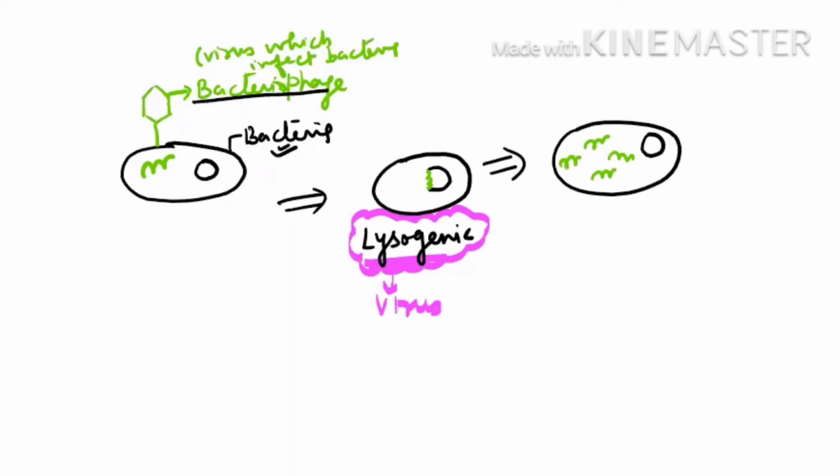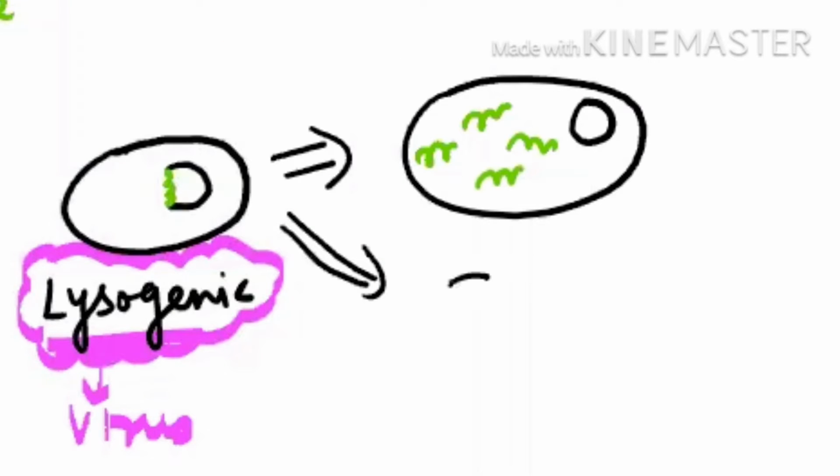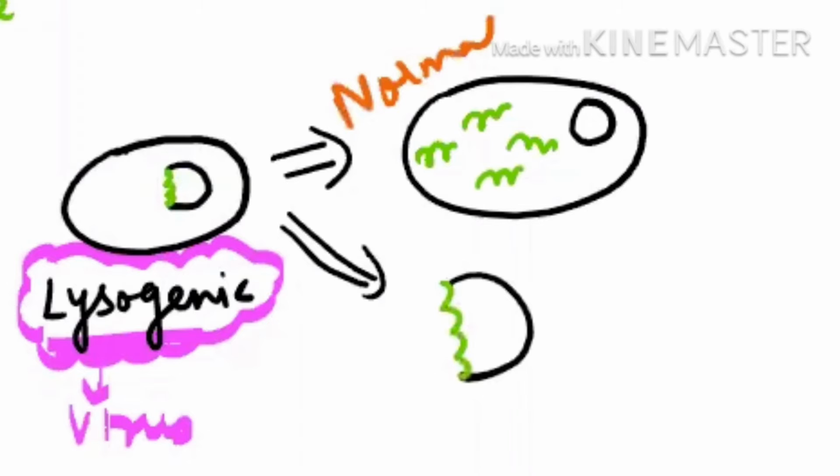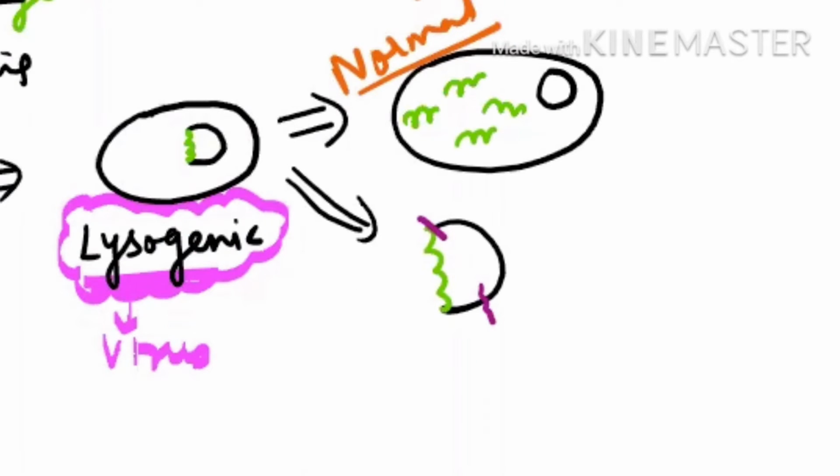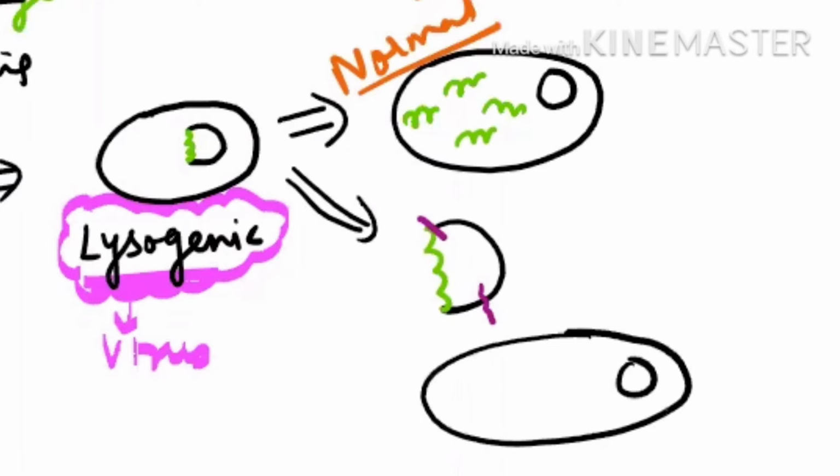But in case of transduction, see the board carefully. I am drawing this diagram outside. This was the normal condition which I have shown here. Normally, only the virus genetic material is separating. But in transduction, it separates from here, and by mistake, it separates from here. Are you understanding? So as a result, inside the bacteria you will find